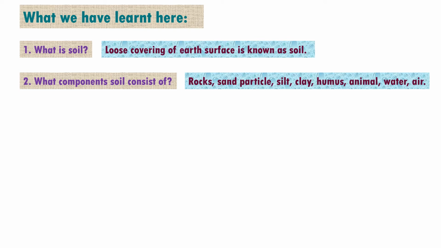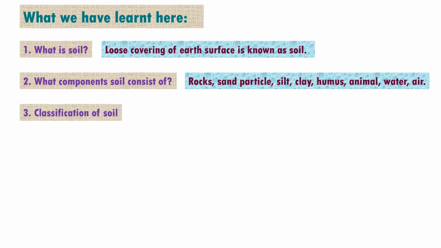This is how we found that soil is mixed with rocks, sand particles, silt, clay, humus, remains of animals, and water and air also. So these were the components soil is mixed with.